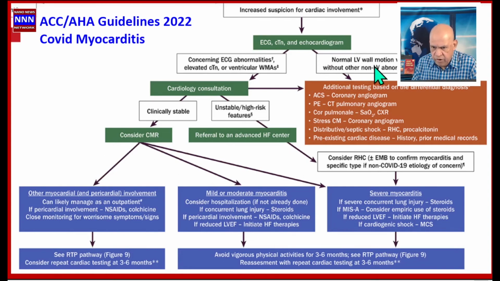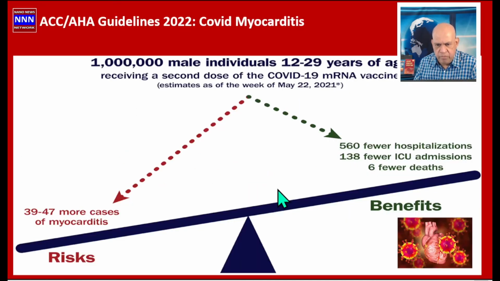If they have normal LV wall motion without any LV abnormalities, additional testing would be based upon their other clinical presentations. If they are having chest pain, a pulmonary angiogram may be looked into. If they are having severe hypoxia, a coronary angiogram if there is a suspicion of coronary artery disease or a pre-existing history of cardiac problems. As I mentioned in the beginning, in the population that is vaccinated, there is an increased incidence of myocarditis.